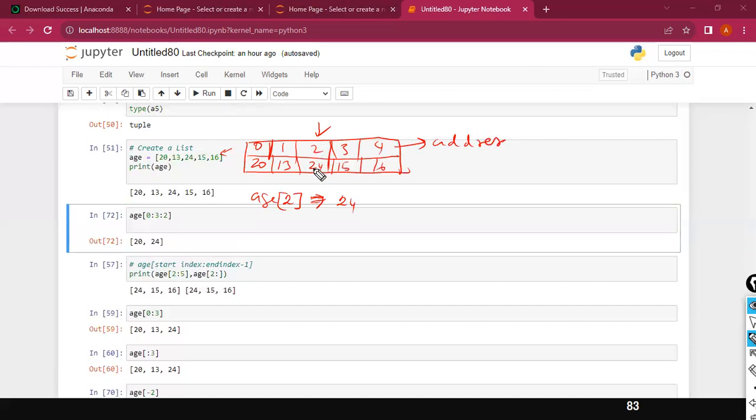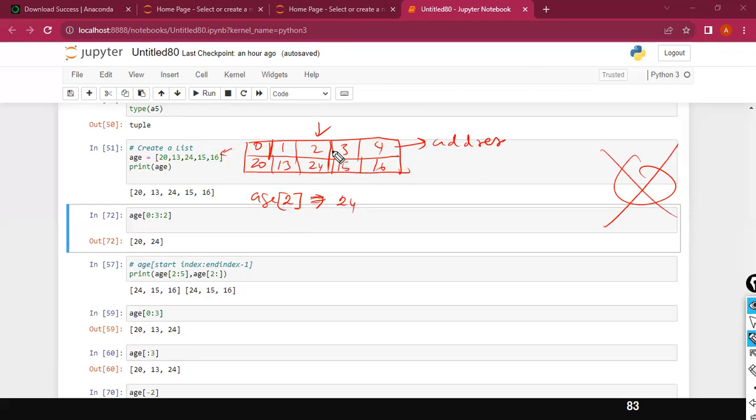With the door number only, you can access a specific person, right? Age of square bracket 2. You have to use a square bracket to slice the values. Slice, like cutting a cake, we cut the slice. Age of the index value 2. We need to use the square bracket. Square bracket is nothing but slicing. So this one gives me 24.